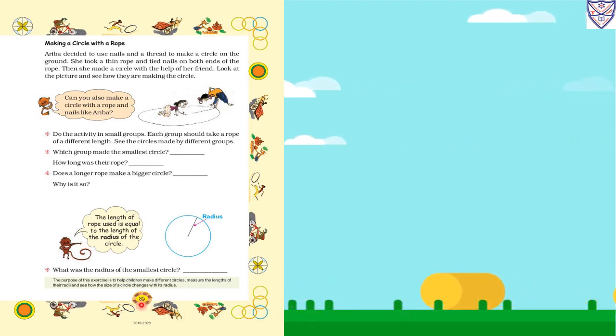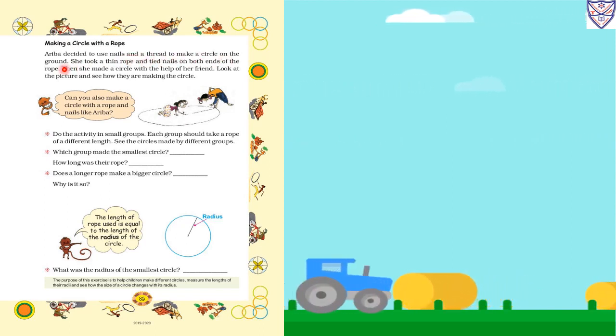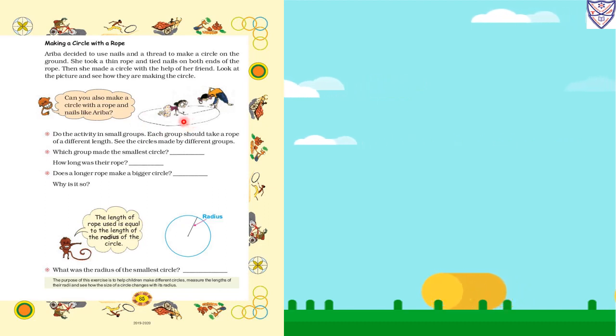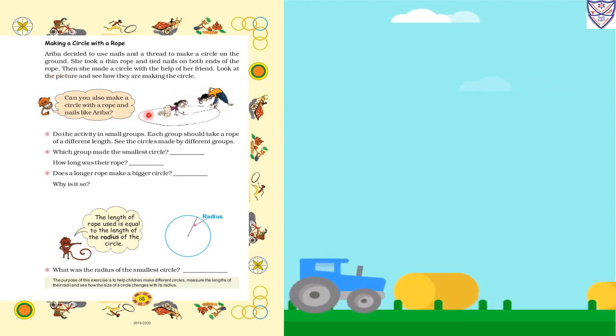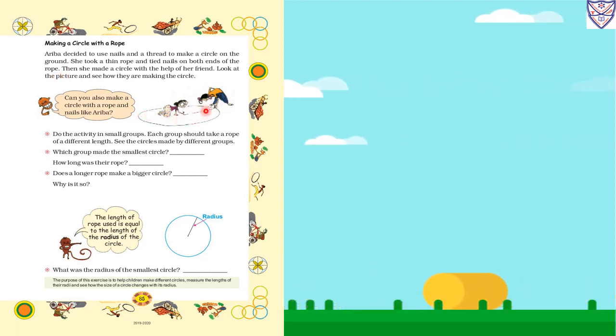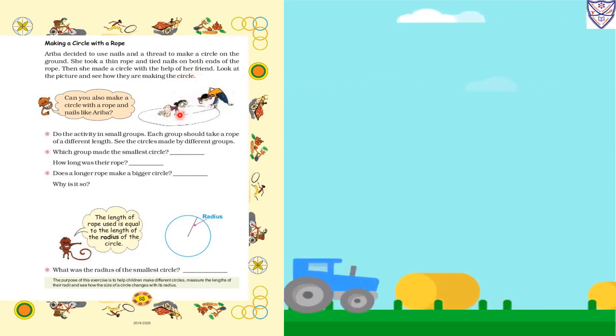Now next, page number 85, making a circle with a rope. Ariba decided to use nails and a thread to make a circle on the ground. So she took a thin rope and tied a nail on both ends of the rope. Then she made a circle with the help of her friend, whom she called for help.